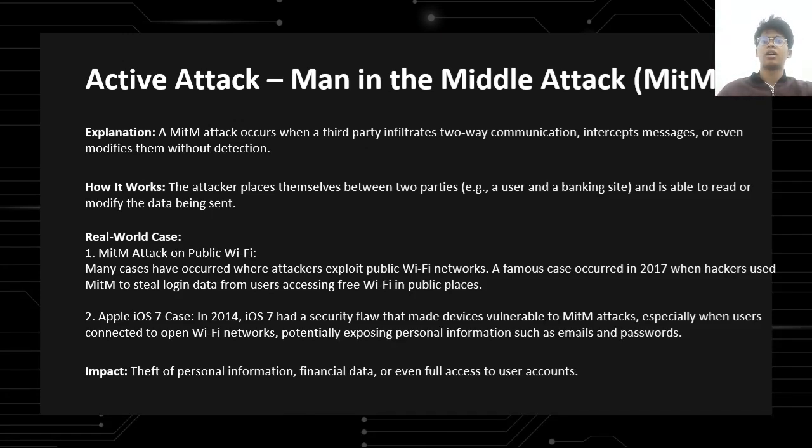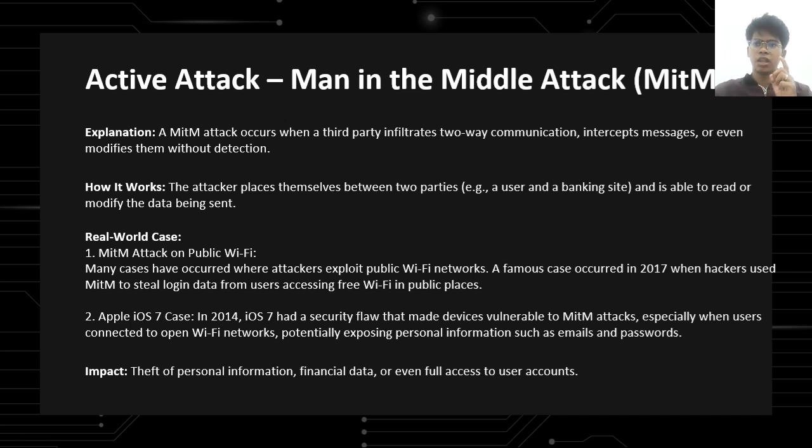Active attacks: man-in-the-middle attacks, or MITM. As explanation, MITM attacks occur when a third party infiltrates two-way communication, intercepts messages, or even modifies them without detection. How it works: the attacker places themselves between two parties and is able to read or modify the data being sent. Real-world case, I choose two real-world cases.